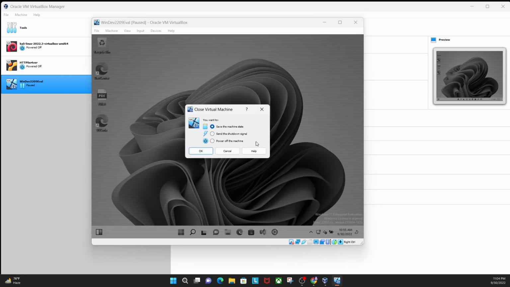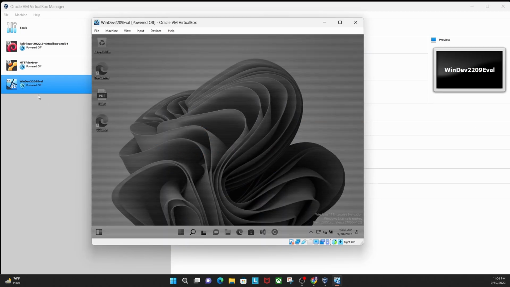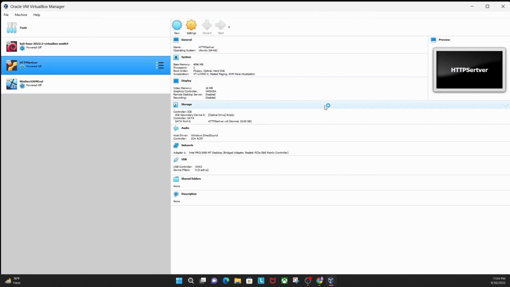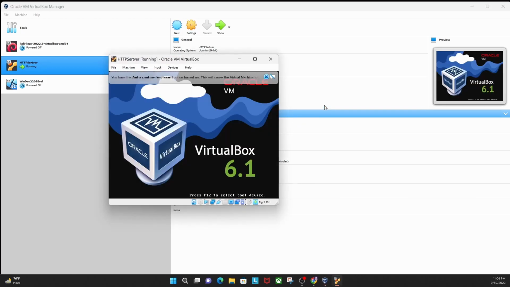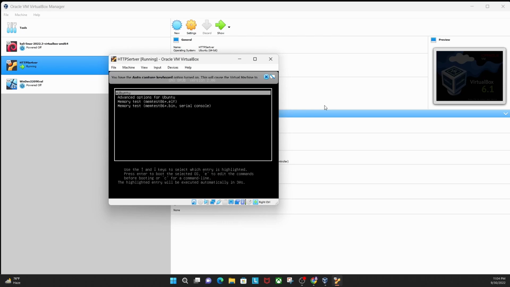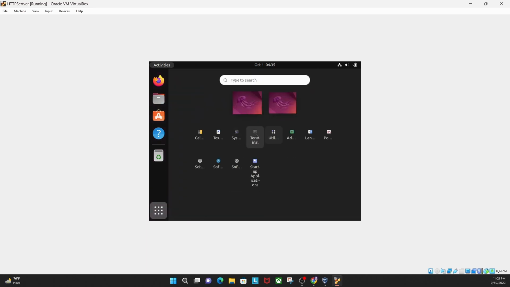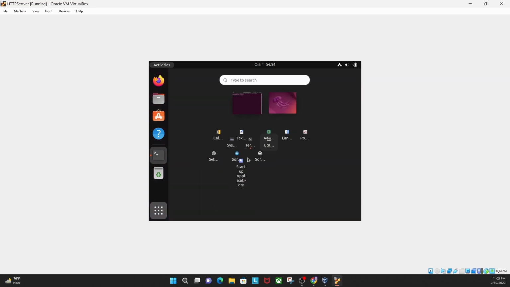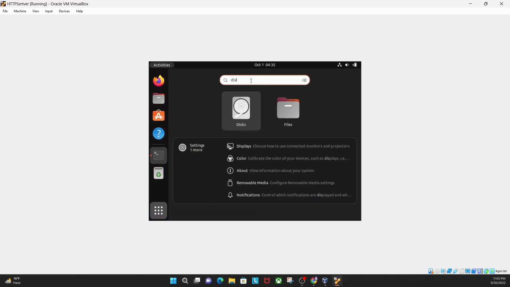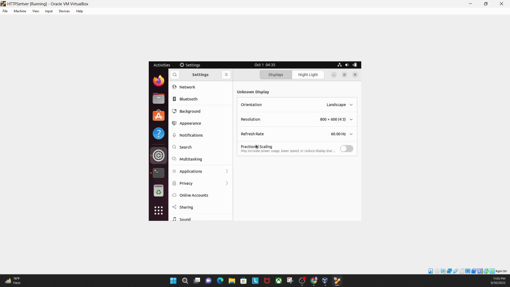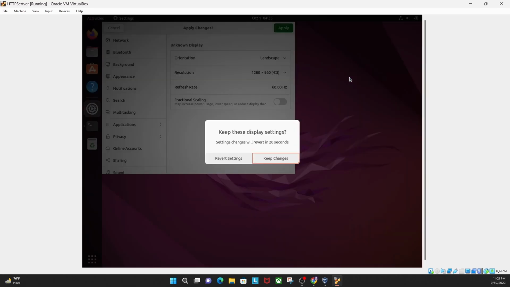Now let's close the Windows operating system and move on to the Linux operating system. In the Linux operating system, we will install two HTTP servers. One is nginx, and the second is Apache. This is a fresh machine. You simply start your terminal, right? But before the terminal, I just need to change the display resolution. I think this is enough. All right, that's good.